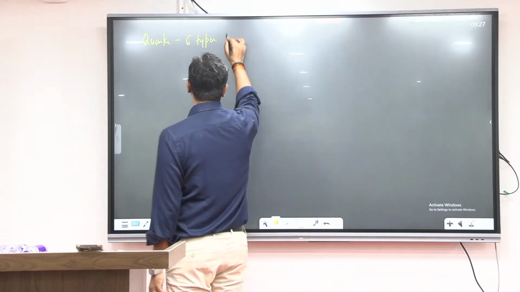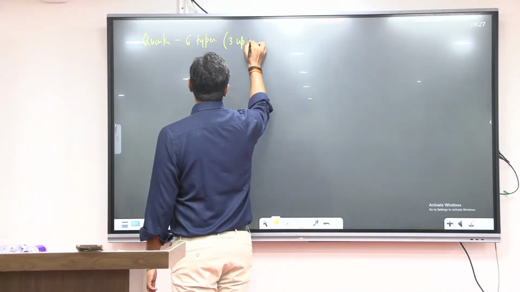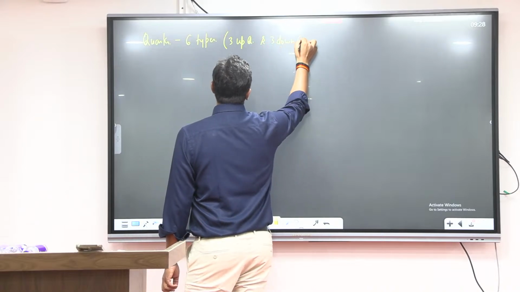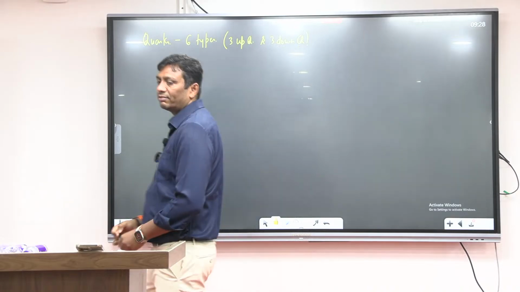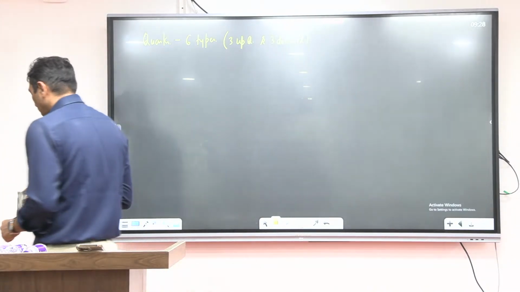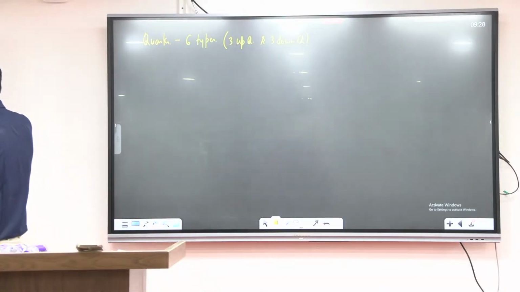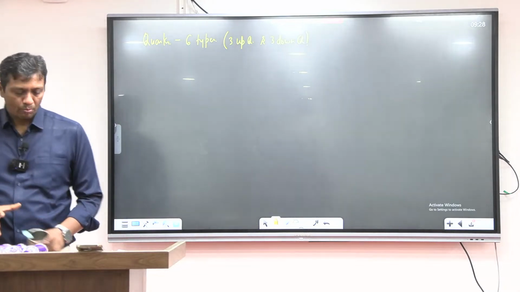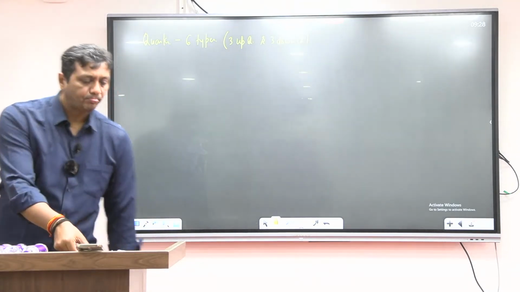In nature, these six types are 3 up quarks and 3 down quarks.